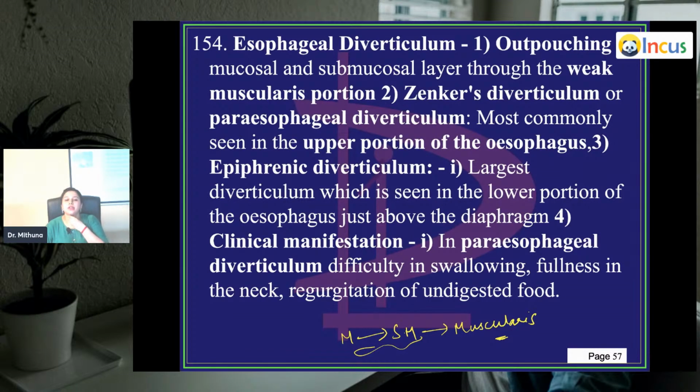So in your esophagus, you have different muscles. Okay, there is one particular space. I'll show you in the pictures. Zenker's is also called paraesophageal diverticulum. It's most commonly seen in the upper portion of the esophagus.